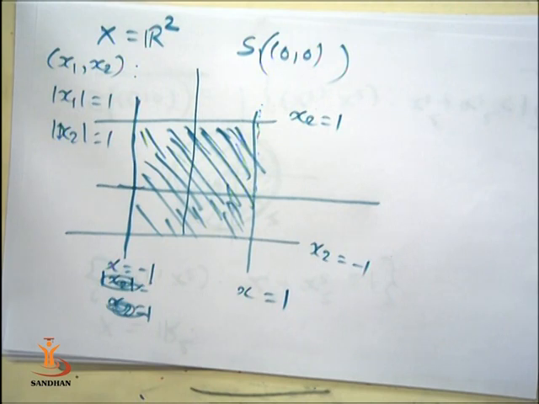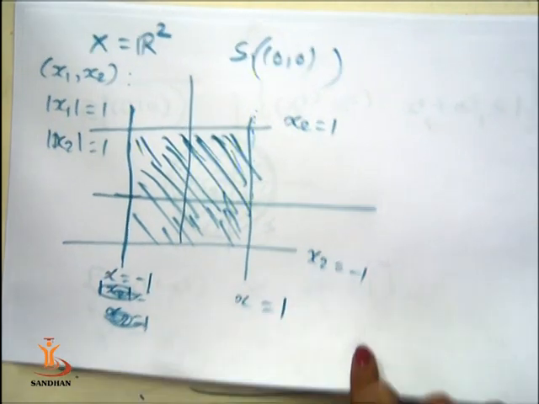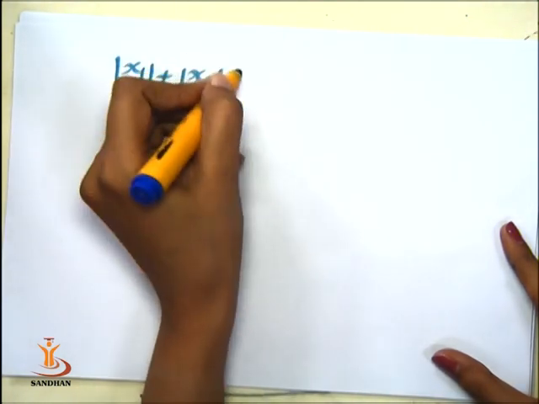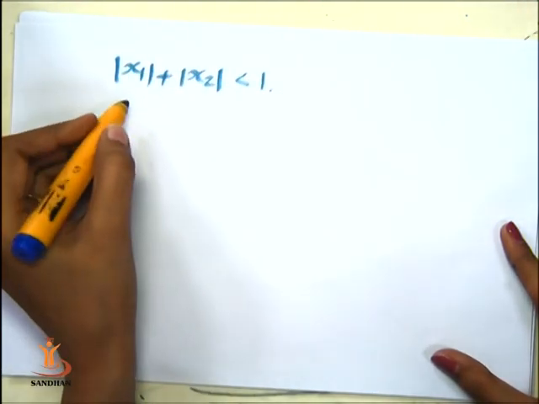Here also, what is S1(0, 0) with respect to the metric d3, that is d3(x, y) equal to modulus of x1 minus y1 plus modulus of x2 minus y2? Then the unit sphere centered at the origin is given by S1(0, 0), the set of all points (x1, x2) such that modulus of x1 plus modulus of x2 is less than 1. It is given by a diamond-like shape. Let us see how it will come. We want modulus of x1 plus modulus of x2 less than 1. Let us first see, we can draw for